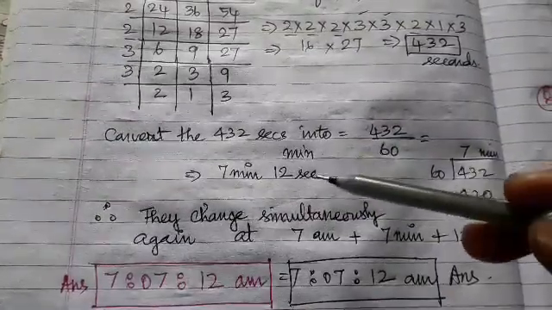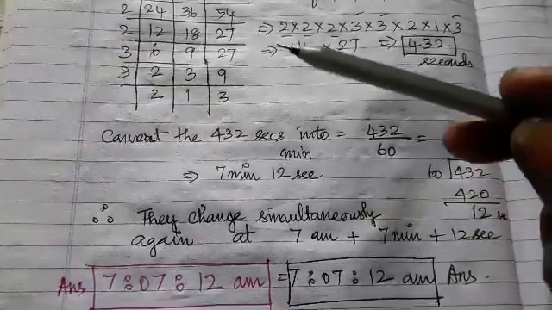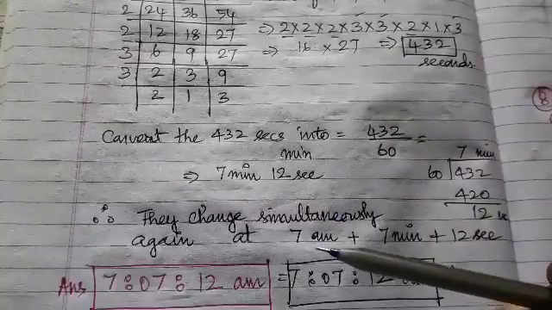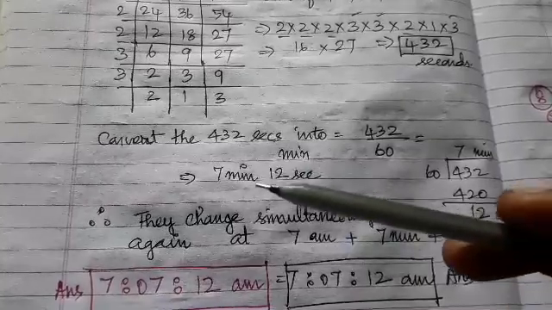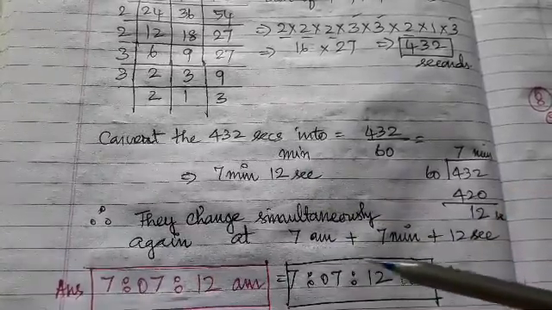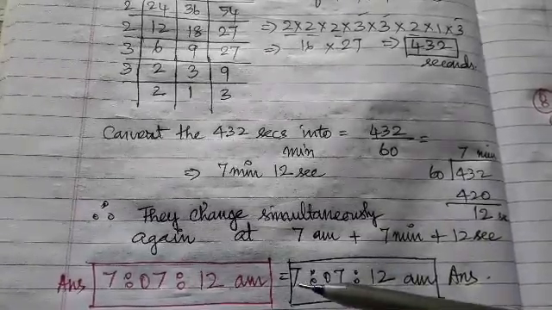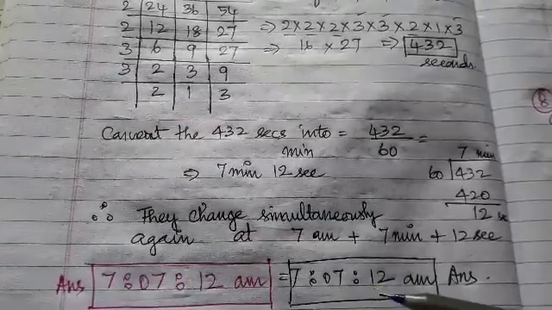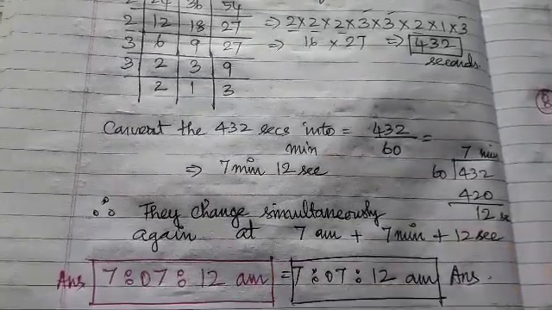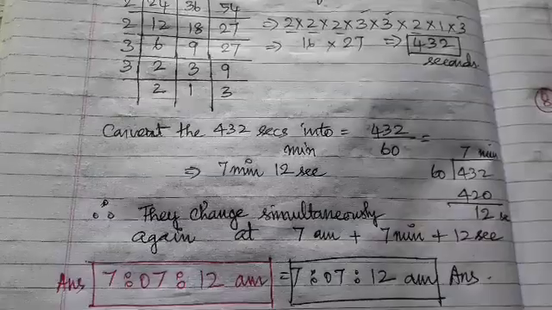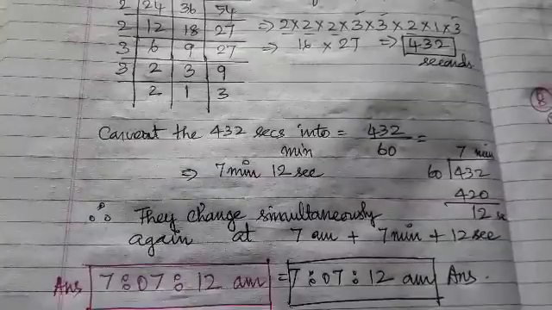So we have converted into minutes and seconds. Now they are asking at what time it will change next. First it changed at 7 a.m. Now they change simultaneously again after 7 minutes 12 seconds. That means 7 a.m. plus 7 minutes plus 12 seconds. Writing in digit form, 7 hours, 07 minutes and 12 seconds. That is your answer. At 7:07:12 a.m. the traffic signals will change next. Okay.